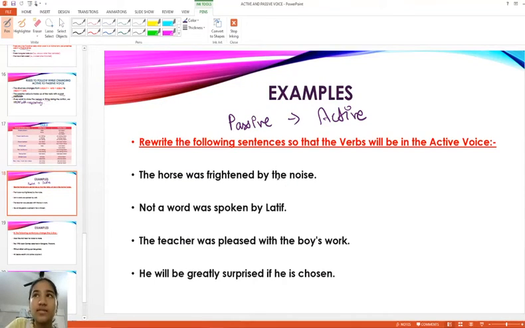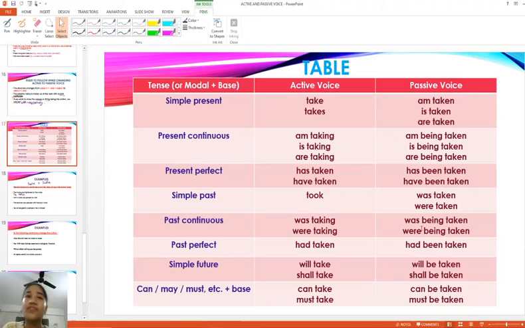Now same again, the cross method, the noise. Now you see, was frightened. When this passive voice sentence is changed to active voice, frightened is the third form of the verb, right? So taking was frightened, frightened is the past participle form of the verb.